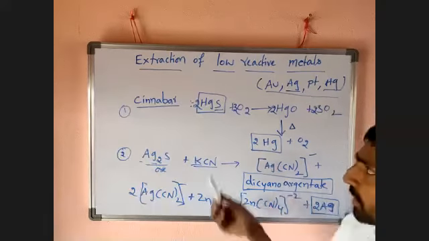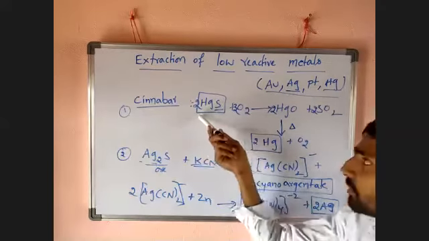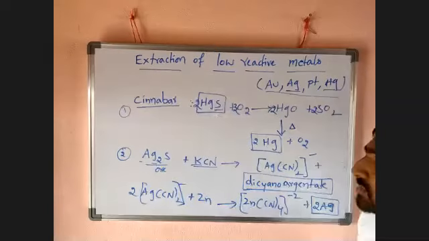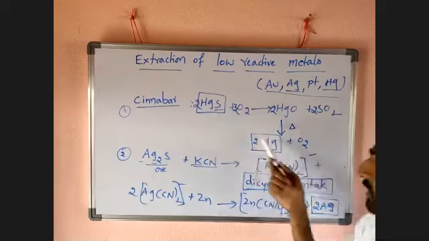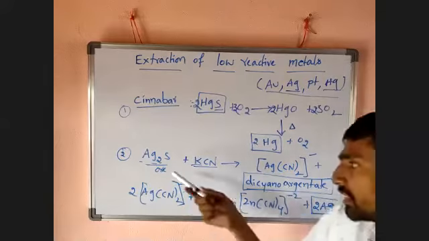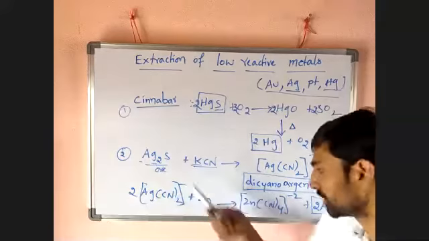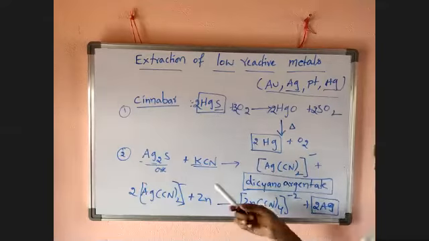Cinnabar is an ore of mercury. Cinnabar is nothing but mercuric sulfide, and from that we extract mercury. Silver sulfide is an ore. From that, what do we extract? Silver, by using this method.